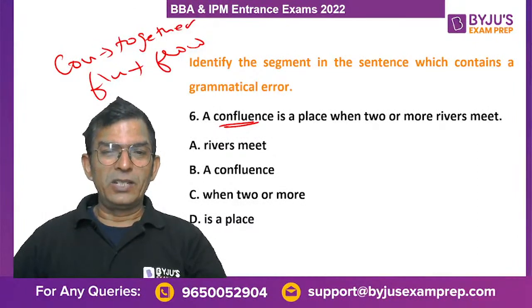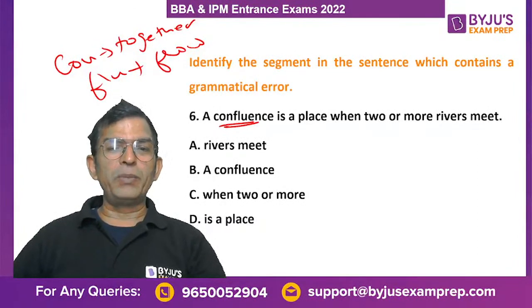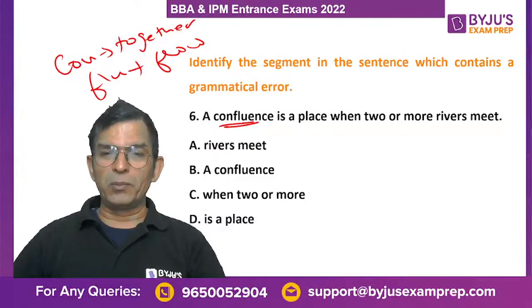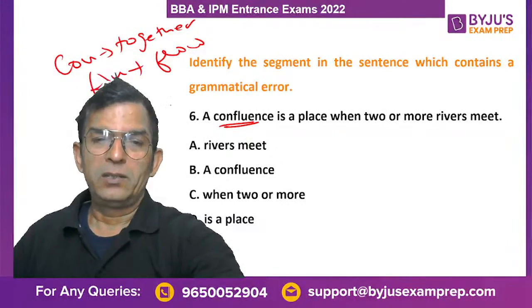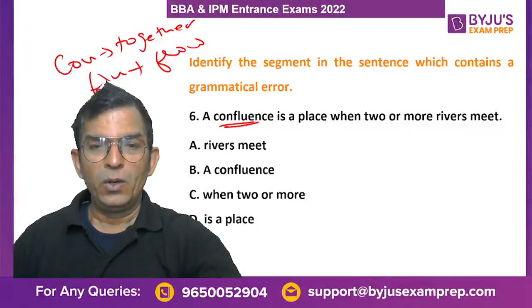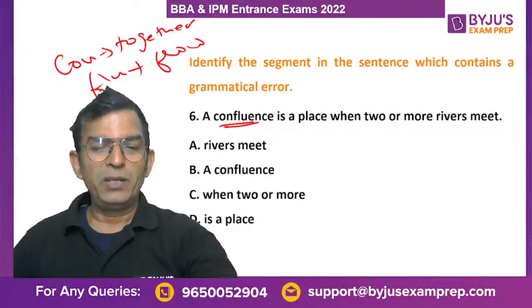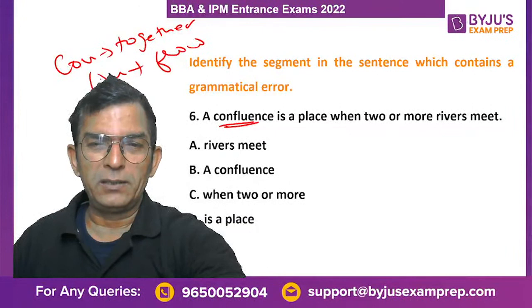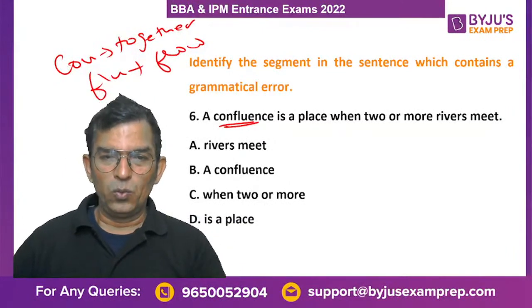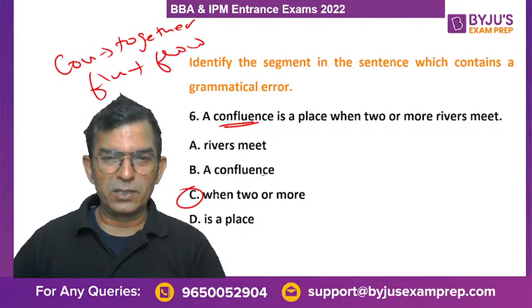Very good. She says, sir, C is wrong simply because we are talking about a place, therefore it must be where. Right? It must be where. So let's mark where. The answer is where two or more rivers meet.